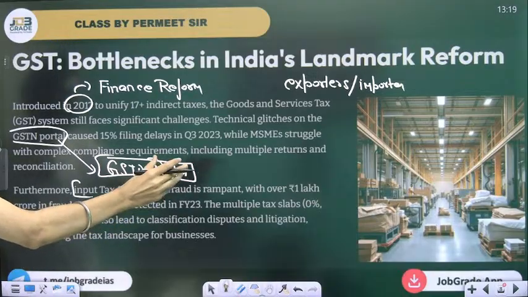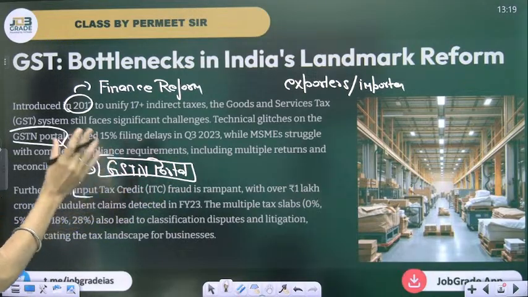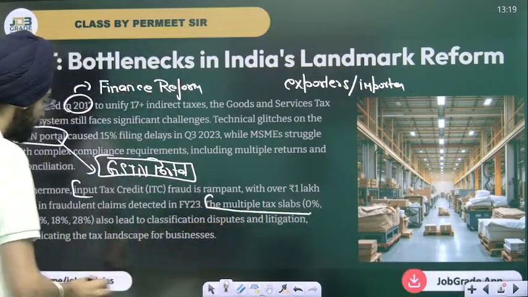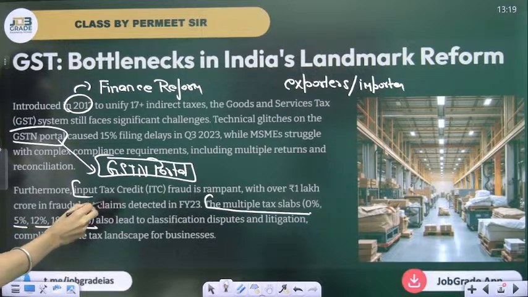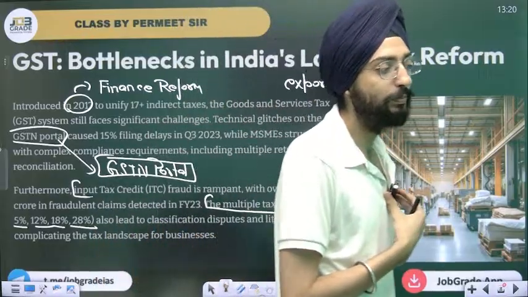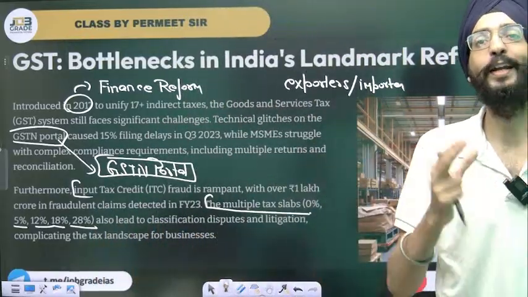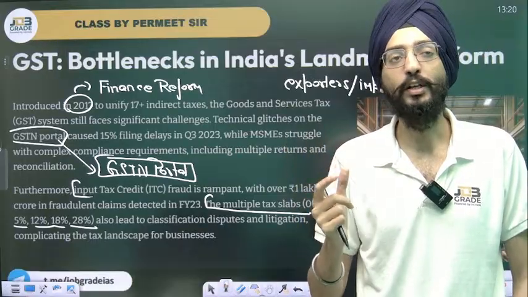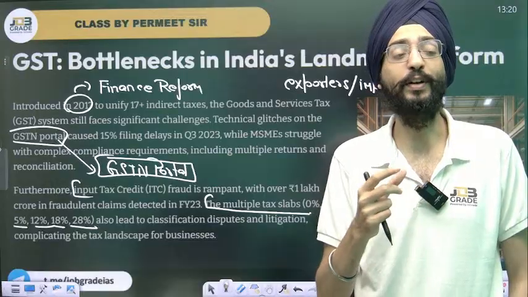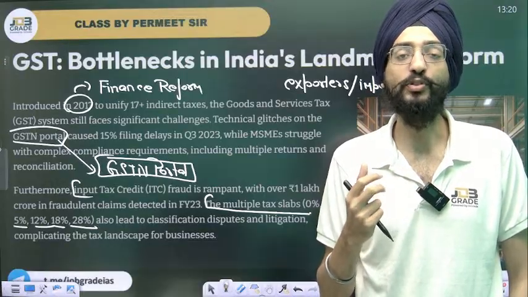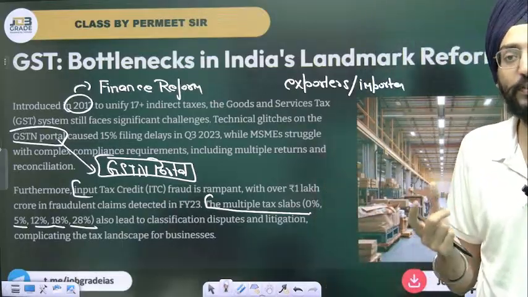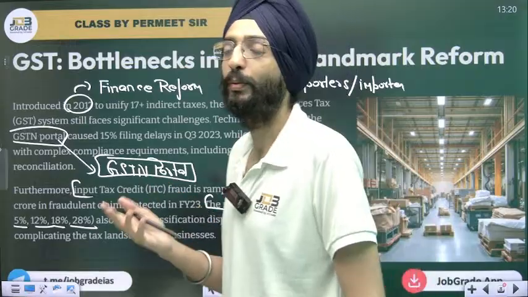Fraud is rampant, with over 1 lakh crore in fraudulent claims detected. There have been multiple tax slabs, 0%, 5, 12, 18, 28%, which also lead to classification disputes. You must have seen the outrage over taxation on caramel popcorn during movies. It received a lot of backlash on social media. You must have seen that at one moment there was taxation on eggs. For a lot of people, egg is a basic diet. It's very convenient. For example, a lot of people consume eggs during breakfast.